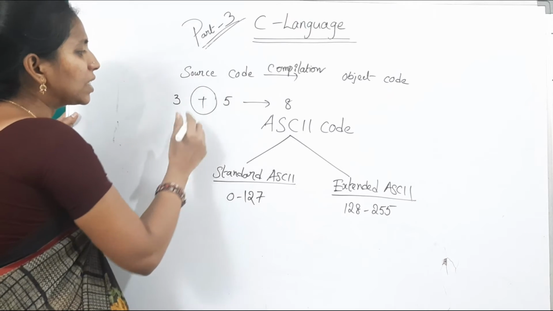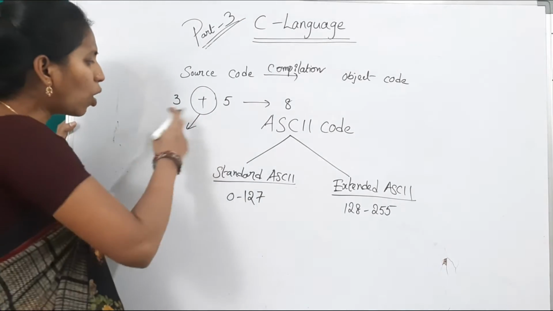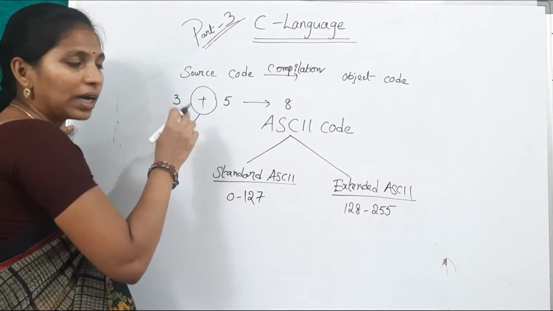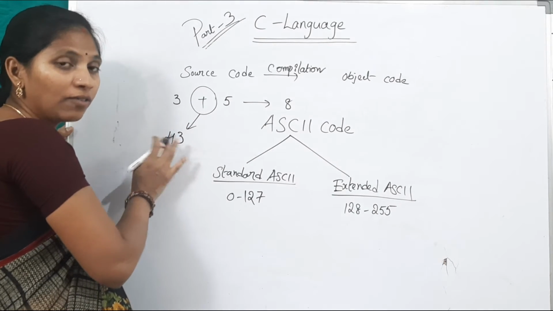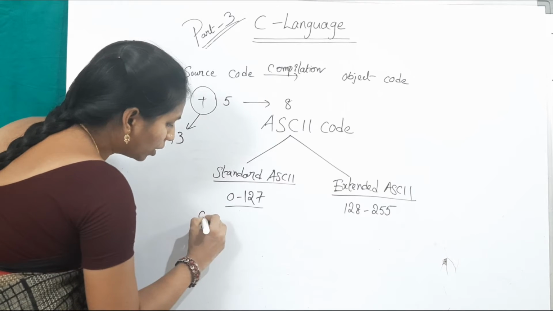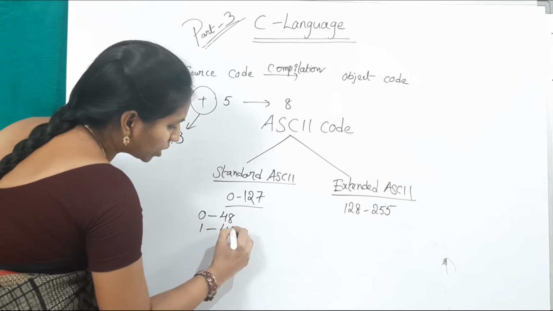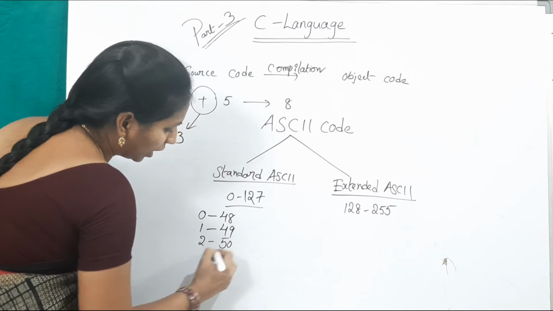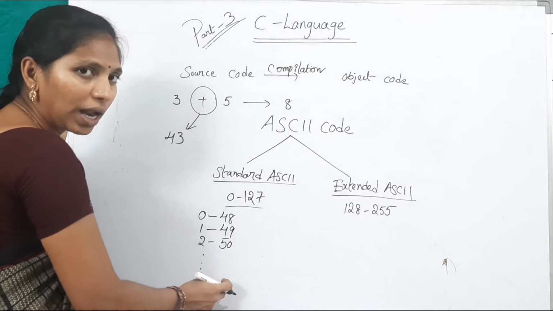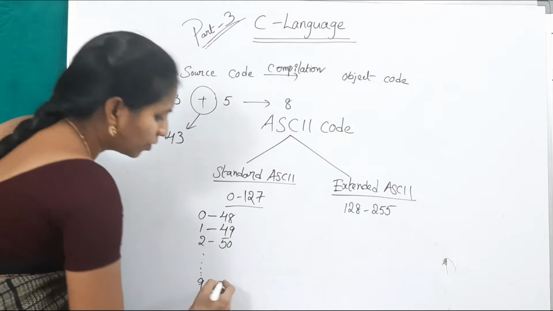Here the plus ASCII code is 43. This is already defined. If you press plus from the keyboard, the compiler takes what code? 43. There are numbers on the keyboard, 0 to 9. The 0 ASCII code is 48. The 1 ASCII code is 49. 2 is 50, and so on up to 9. What is the ASCII code for 9? Simply add 9 to this 48.